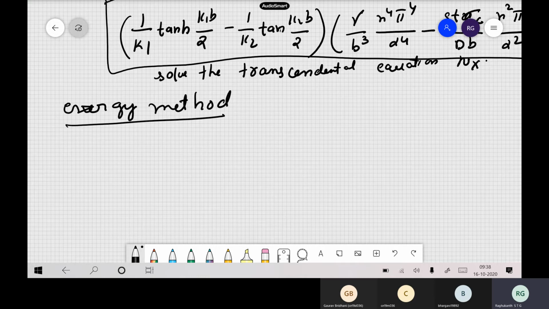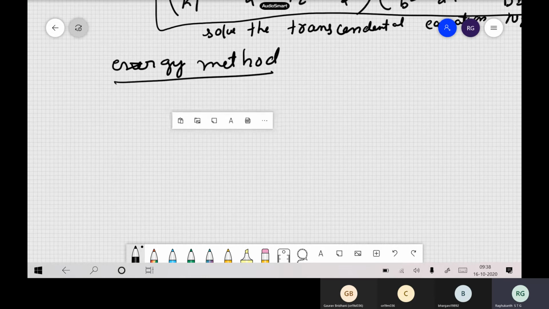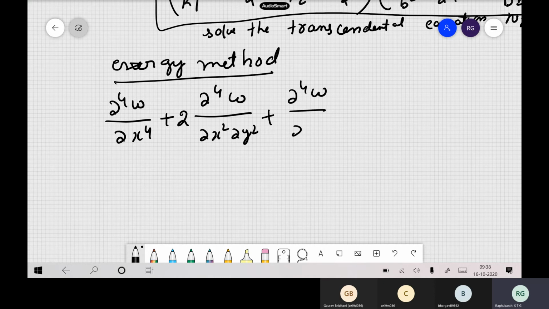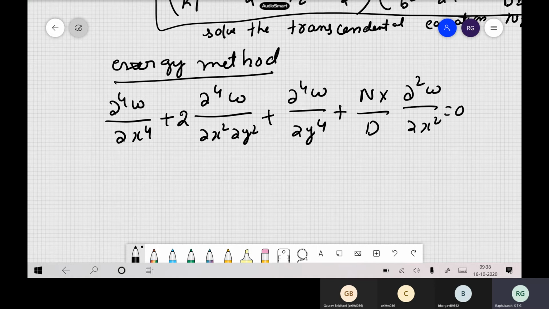As I already told you, this is our plate equation: ∂⁴w/∂x⁴ + 2 ∂⁴w/∂x²∂y² + ∂⁴w/∂y⁴ + (Nx/D) ∂²w/∂x² . Okay, this is our plate equation.